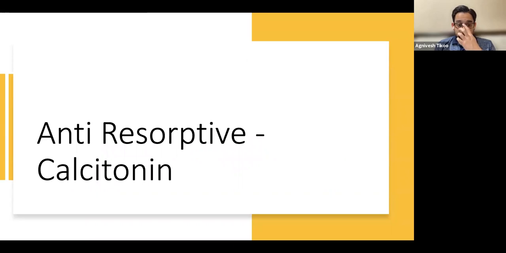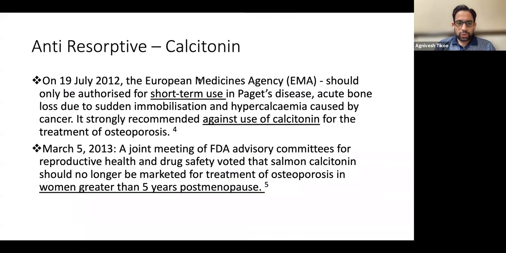So there is another anti-resorptive, which is calcitonin, which comes as nasal spray. So it is not recommended to use for osteoporosis. It is just meant to sort of decrease the calcium levels in a patient who has multiple metastases or recumbency. So it prevents acute bone loss in those situations, and it's salmon calcitonin.